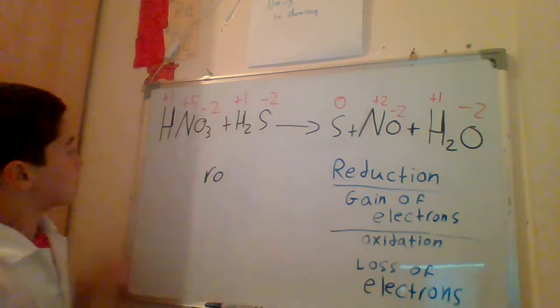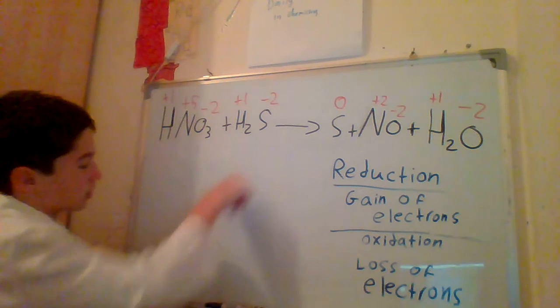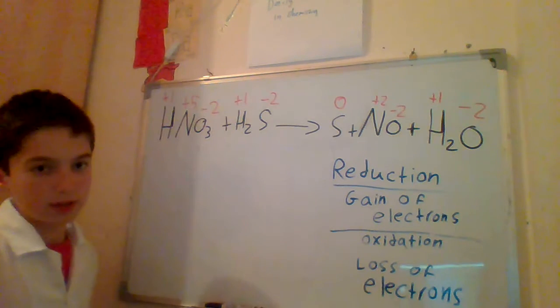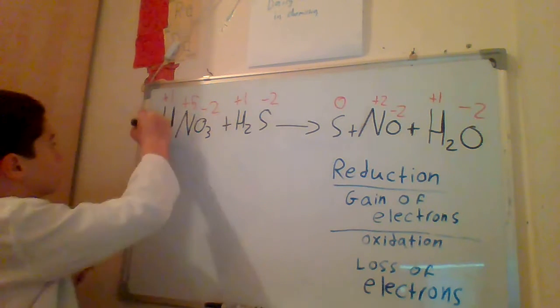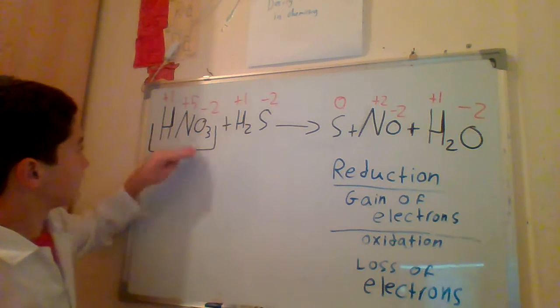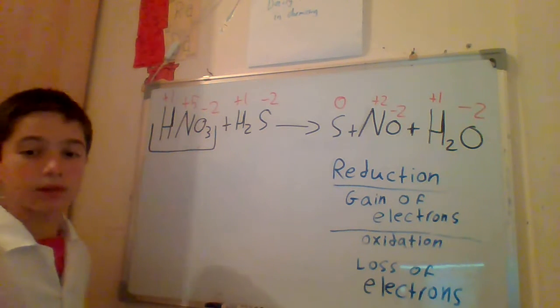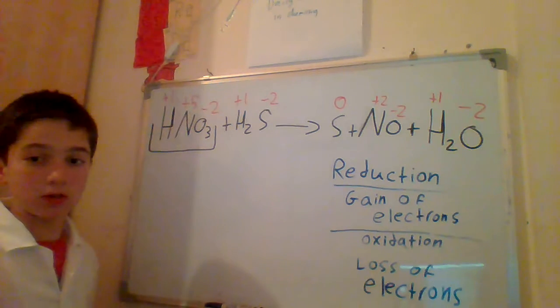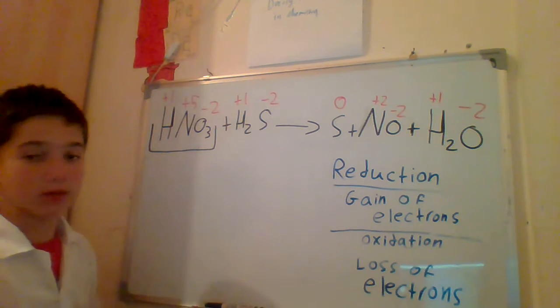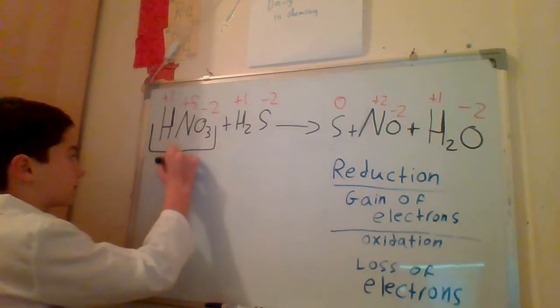So N, nitrogen, is the oxidizing agent. But it's not only nitrogen that is the oxidizing agent, it's the whole compound. So HNO3 is the oxidizing agent. We need to write the whole compound, because if the element is in a compound, we need to say the whole compound is the oxidizing agent.